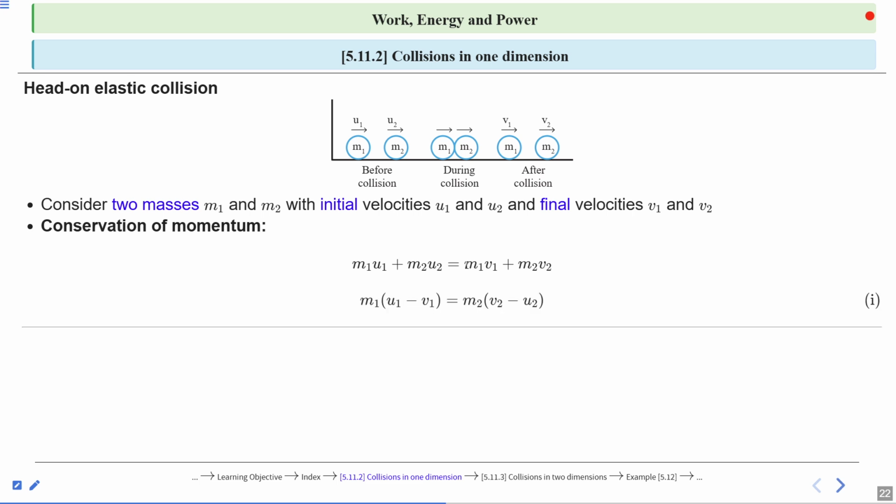Here take m1 as common. Taking the term m1 v1 to the LHS, m1 is common: m1 times (u1 minus v1) is equal to m2 times (v2 minus u2), when we take m2 u2 to the RHS. So it becomes like this. Let this be equation first.